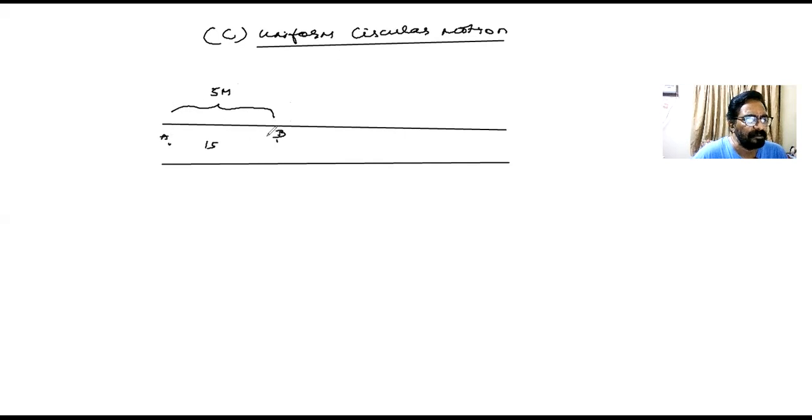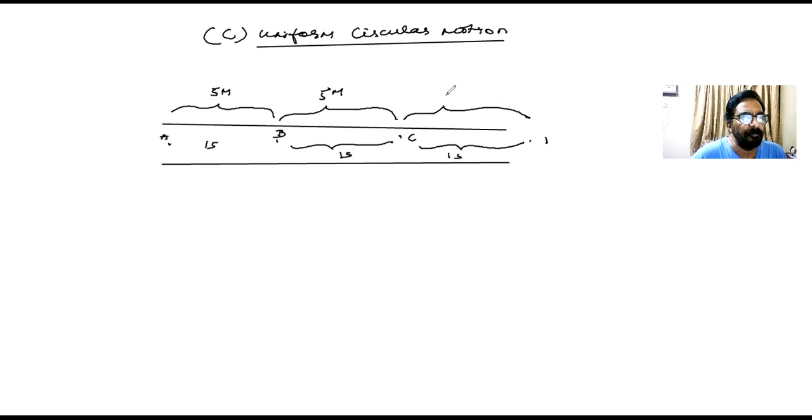It has taken him 1 second. And how much is this? 5 meters. Again, from B to C, it has taken him again 1 second, and again this distance is 5 meters. Got it? So suppose C to D, if this person goes, again 1 second, and this distance is again 5 meters. So what I can say is every 1 second he is walking 5 meters.